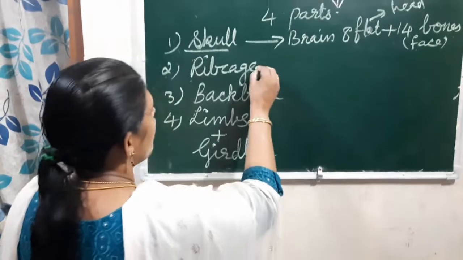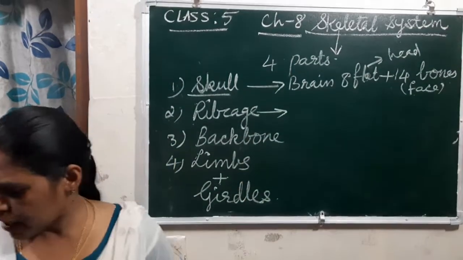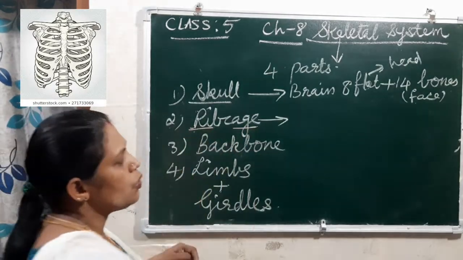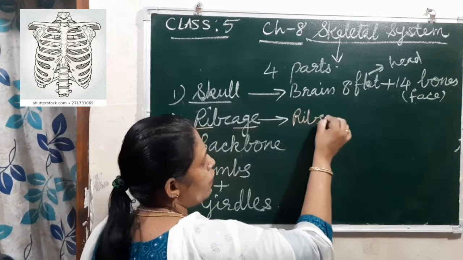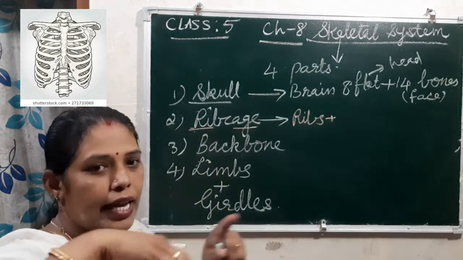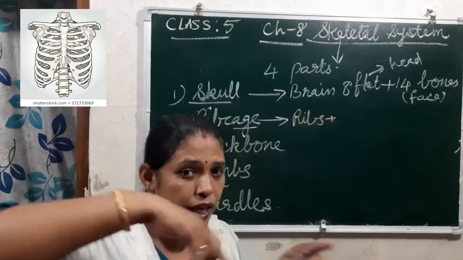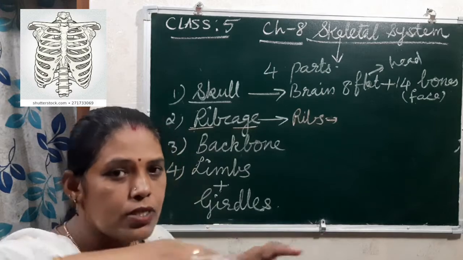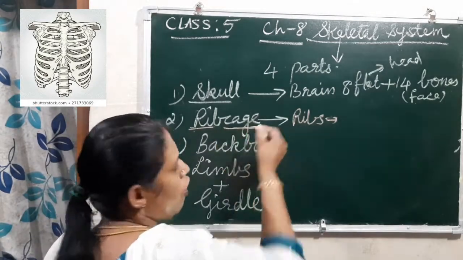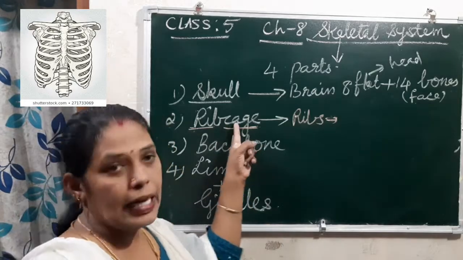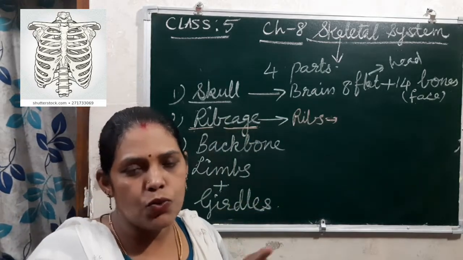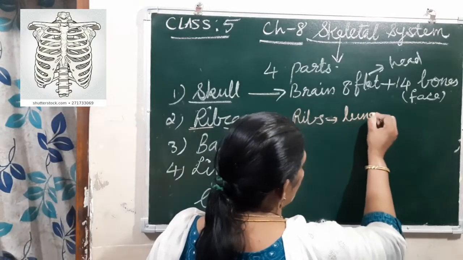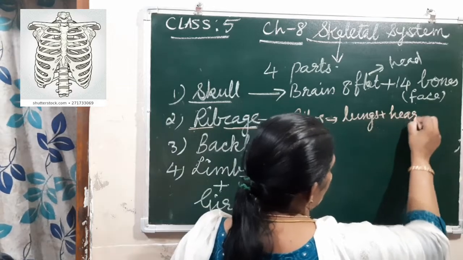Here the rib cage. Rib cage, children, rib and cage. So ribs are thin and curved bones, and they form like a cage of bones. That is why it is called the rib cage. So inside the rib cage, what are there? Lungs and heart. It protects the lungs and our heart.